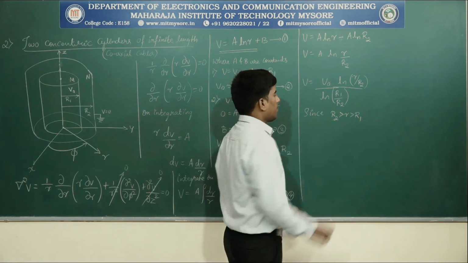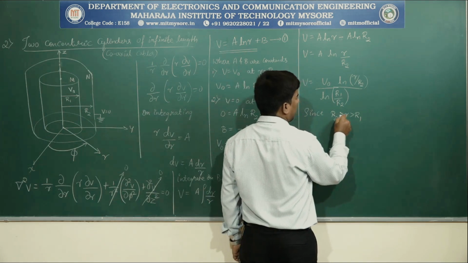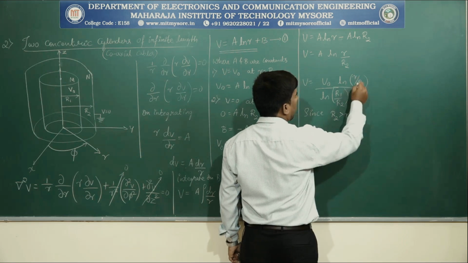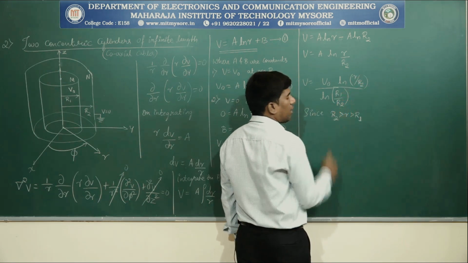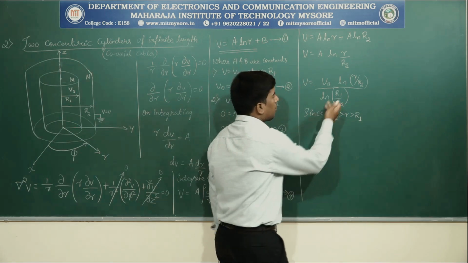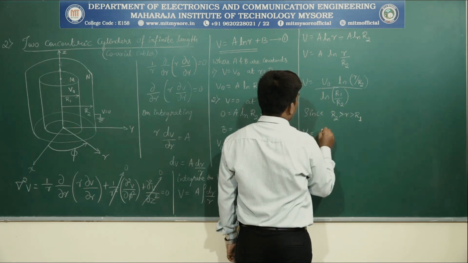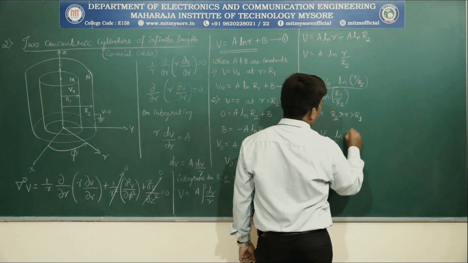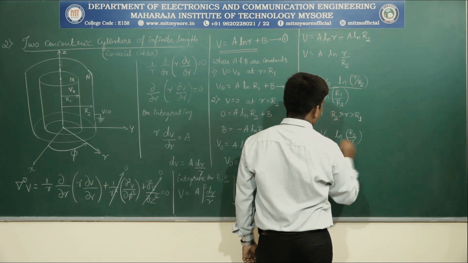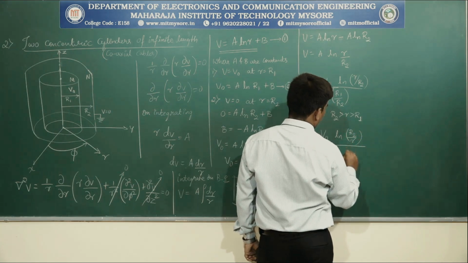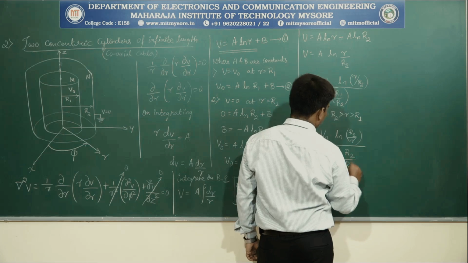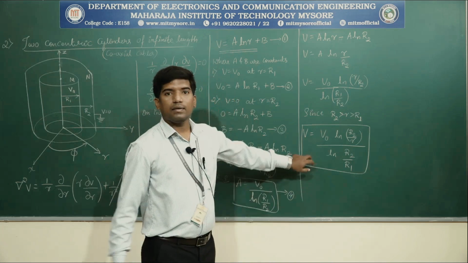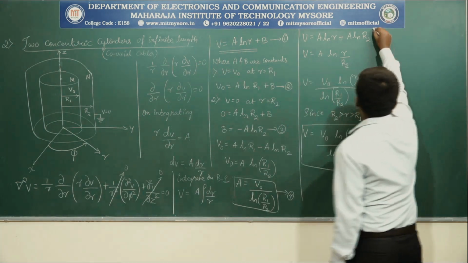Since r is less than r2 and r is greater than r1, the ratios r by r2 and r1 by r2 lead to negative quantities. In order to avoid this, we can invert the ratio: natural log of r2 by r, whole divided by natural log of r2 by r1. This is the final equation for potential V.